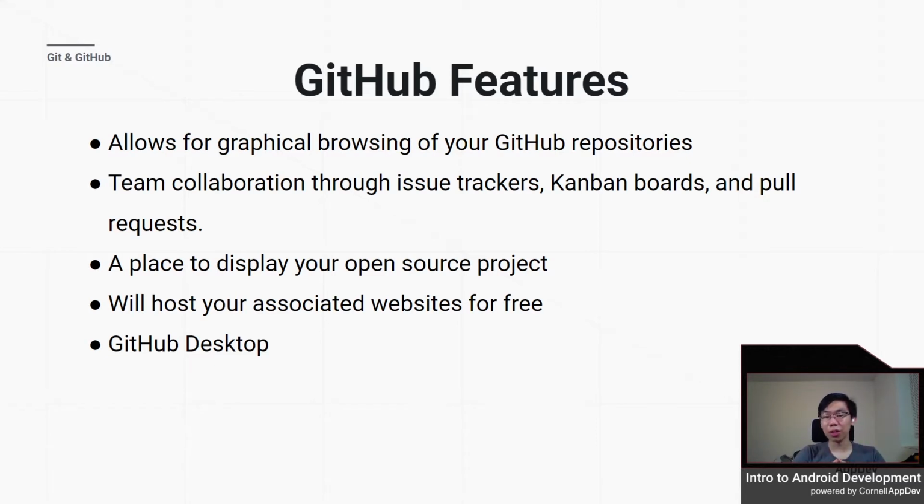It allows for team collaboration through issue trackers, Kanban boards, and pull requests. And it also is a place to display your projects. It's a lovely portfolio site for programmers where you can showcase all of your projects. And it will even host your associated websites for free.